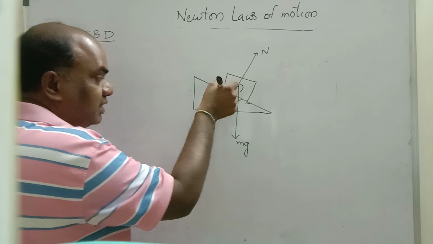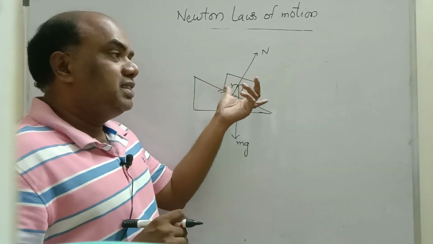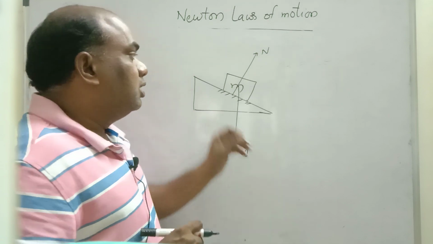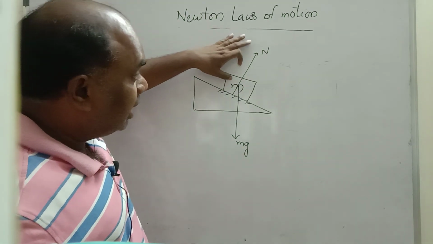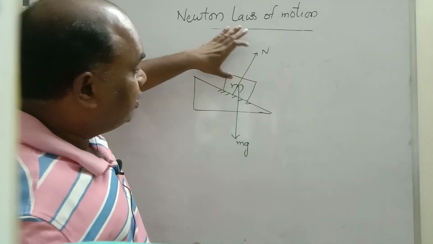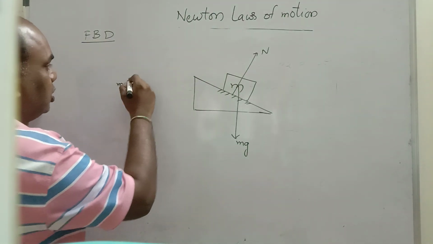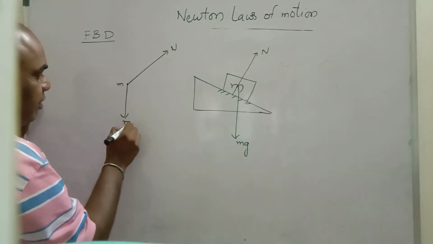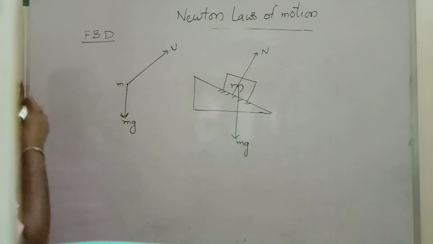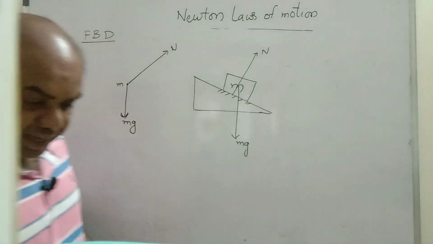Sir, one more force: this mass also exerts the same normal force towards the ground. Now you need not show it, because this mass is very small compared to the earth. We want only the forces acting on the body of mass m, which we take as a point object. So this is the normal force and this is mg. This is called a free body diagram.